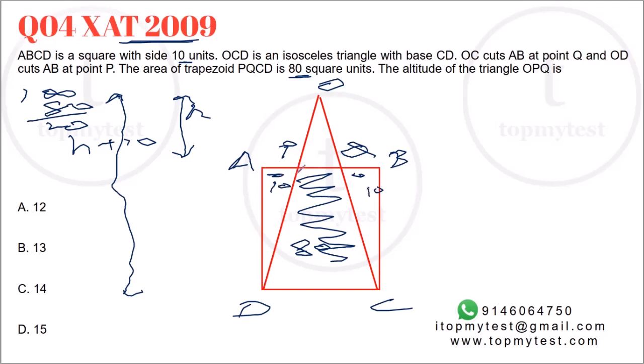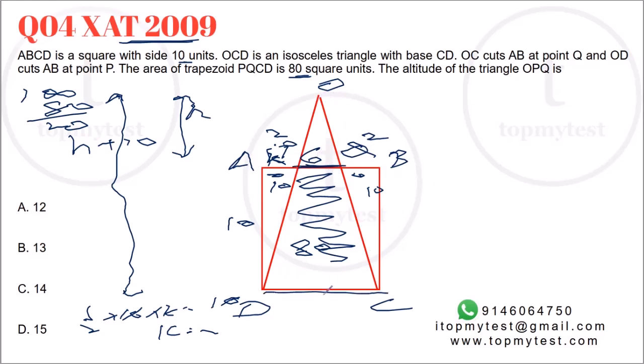Now, what is the area of this triangle? The area of this triangle will be equal to 10, and this is K. Half of 10 into K will be equal to 10, which means K should be equal to 2. Similarly, this part QB will also be equal to 2, which means PQ will be 10 minus 2 minus 2, which is 6. So the ratio of sides we now know is 6:10, which means the ratio of the heights should also be 6:10. So H divided by H plus 10 should be equal to 6 by 10, which is 3 by 5.